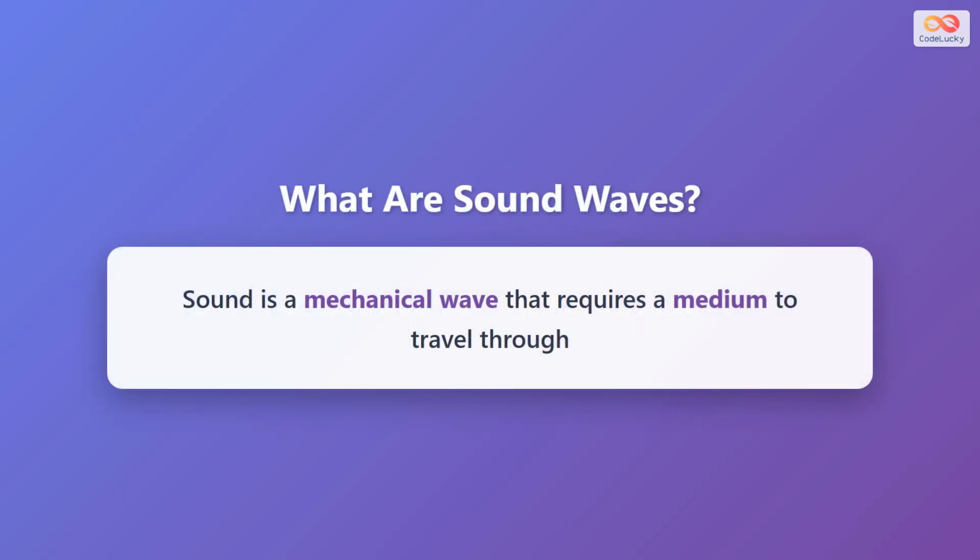Sound is a mechanical wave, which means it cannot travel through empty space or a vacuum. Unlike electromagnetic waves such as light, sound absolutely requires a medium to propagate. This medium can be a solid, a liquid, or a gas. The molecules in the medium are essential because they carry the sound energy from one location to another through their vibrations and interactions.